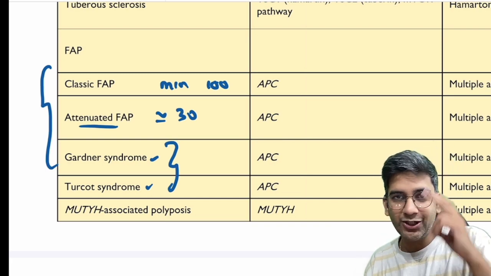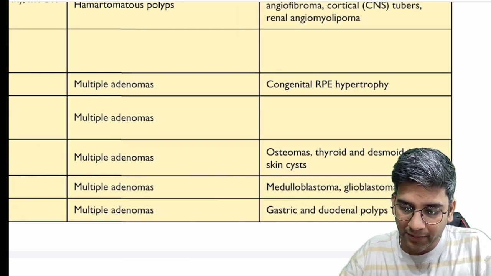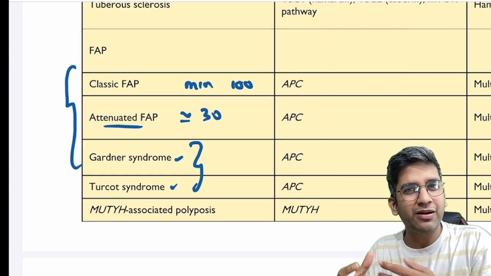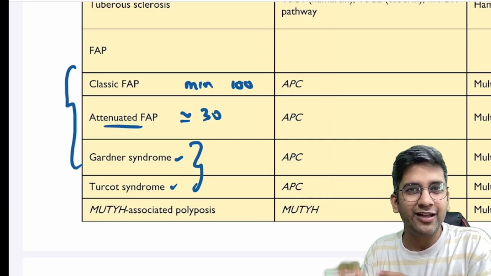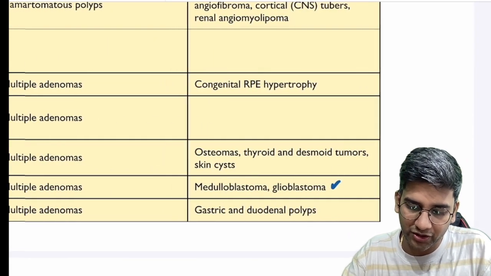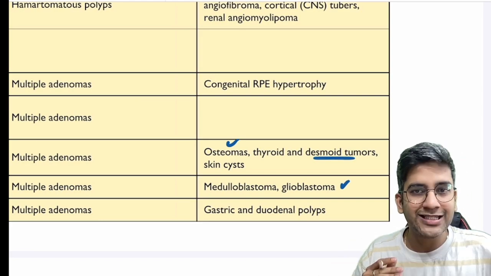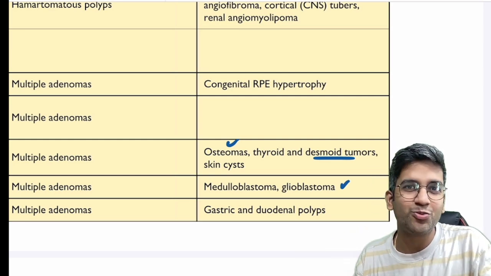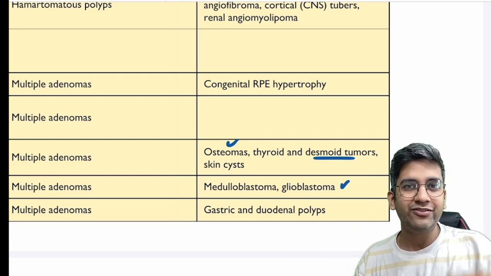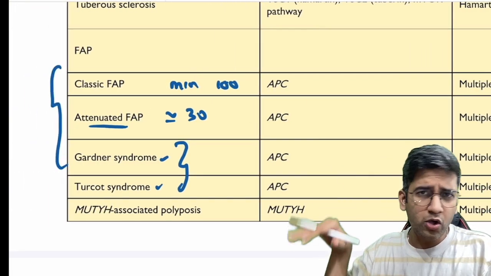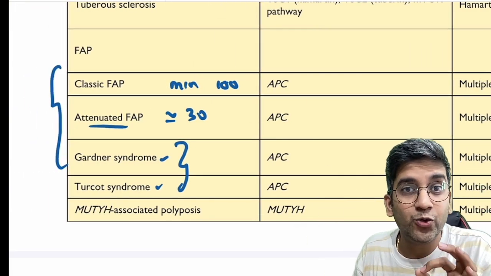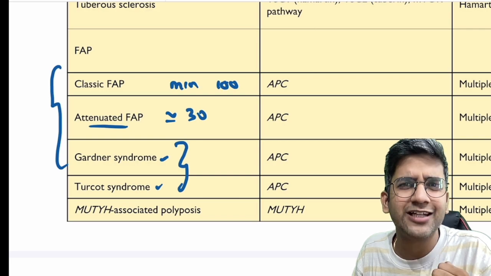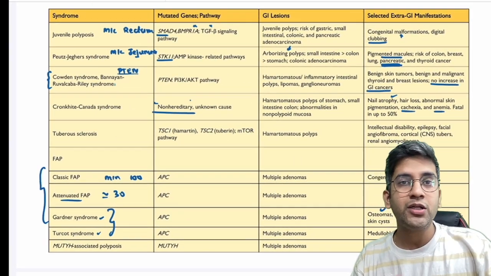Turcot is related to your CNS, right? Okay, medulloblastomas, glioblastomas, and Gardner is related to your skin and bone. Remember, like a gardening person involves the skin and a little bit maybe the bones, osteoma, something of that sort, right? Now, osteomas, desmoid tumors, skin tumors will be seen in Gardner syndrome. Just a stupid way to remember, that's it. And Turcot, you'll have the CNS tumor along with the colonic polyps. All of them will have multiple colonic polyps. You need not remember any other example for incomplete penetrance and variable expressivity. Classical examples, right? Okay, so these are all syndromic things.